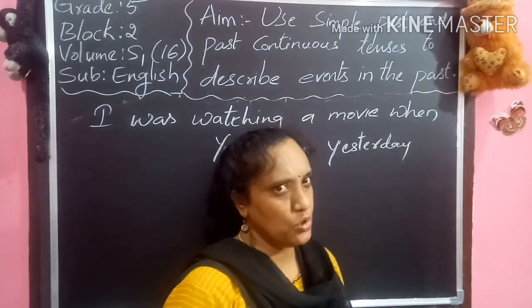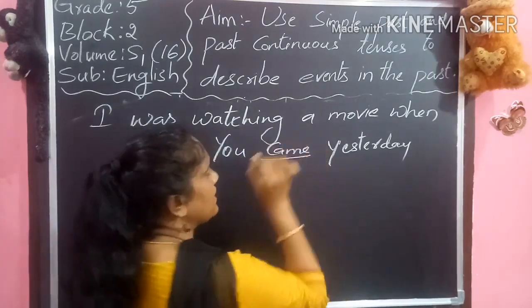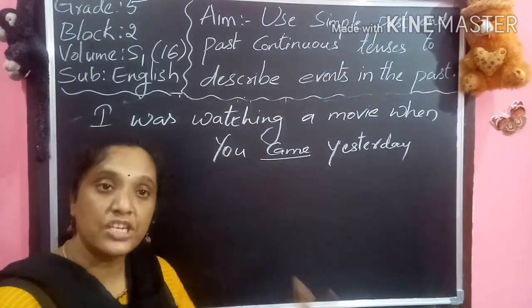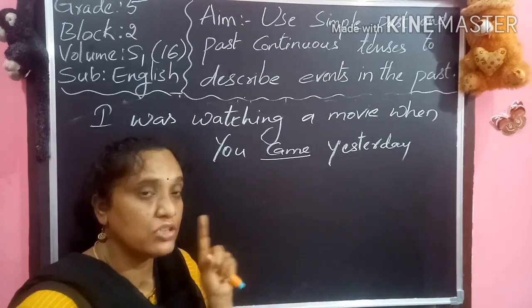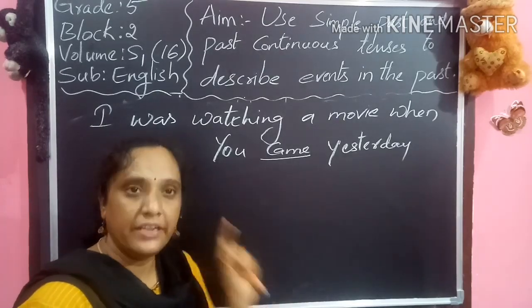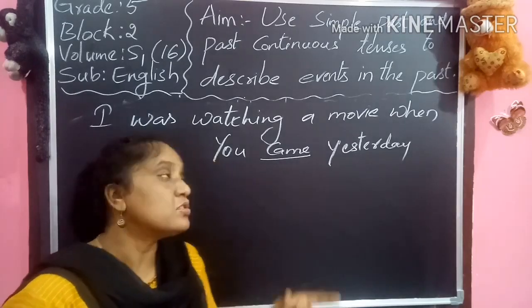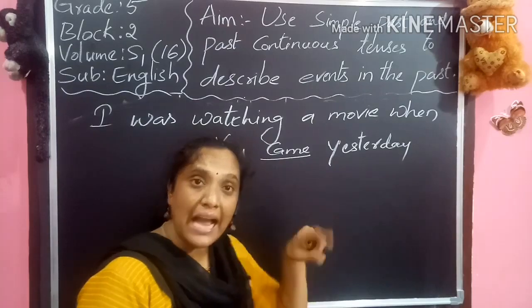See here, we can see two types, means two past tenses. You came yesterday, it is a past tense. That is one past sentence. That action completed. So, when did he come? When did. So, this is past. So, I am using did. When did you come? So if I say did, it is past. When I was watching, means I am in the past.